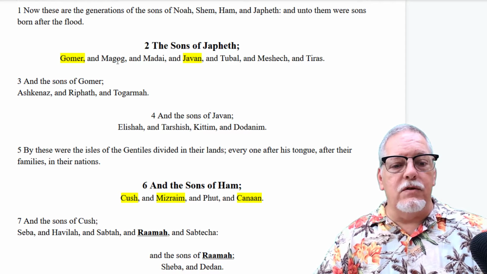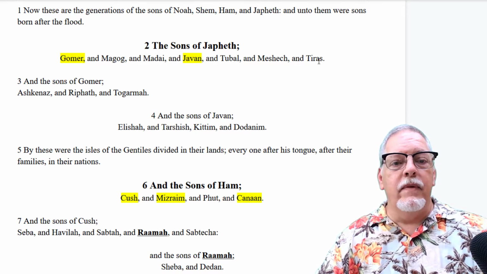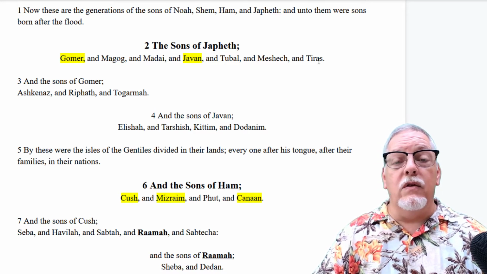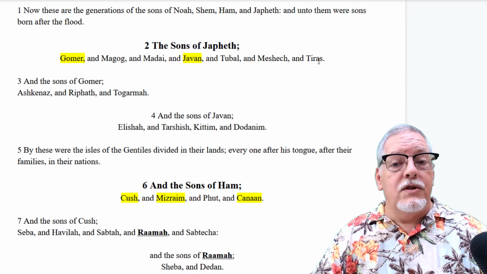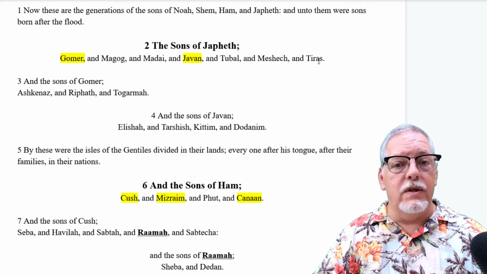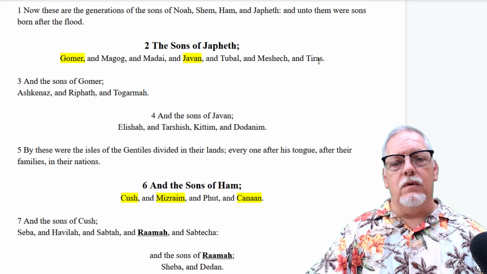But you'll notice that there's Magog, Madai, Tubal, Meshech, and Tiras. So all of these sons are sons of Japheth, and they're having children too. They're having lots of kiddos. So you'll notice that he has 1, 2, 3, 4, 5, 6, 7 boys. Two of these boys are mentioned, Gomer and his children, and Javan and his children.